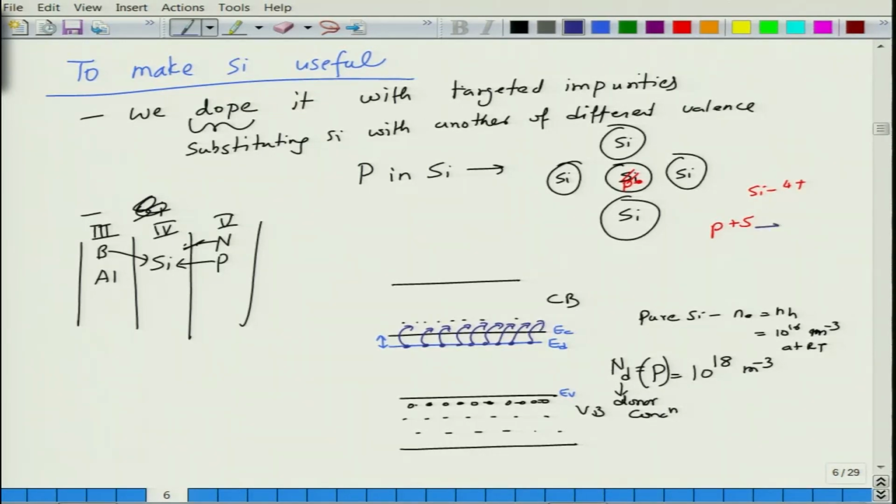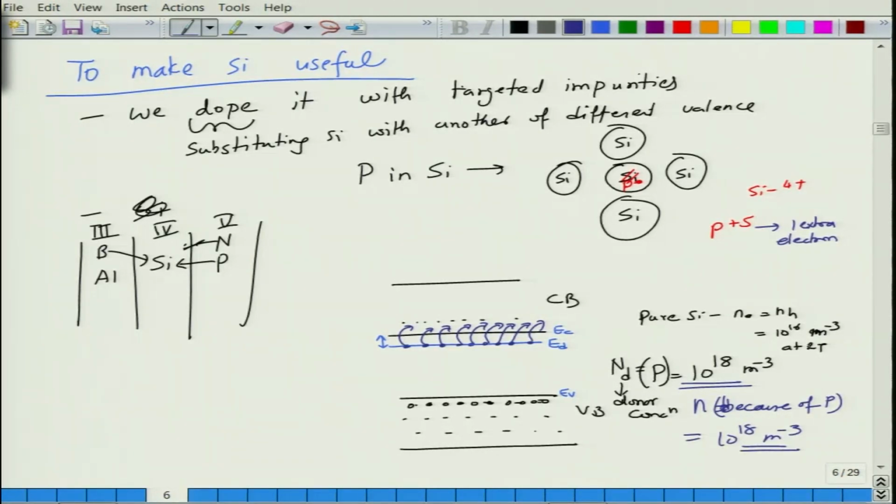So for every phosphorus atom you have one extra electron. If you are putting 10^18 phosphorus atoms, then they will basically contribute 1 electron each. As a result, the number of electrons contributed by phosphorus will be equal to 10^18 per meter cube.